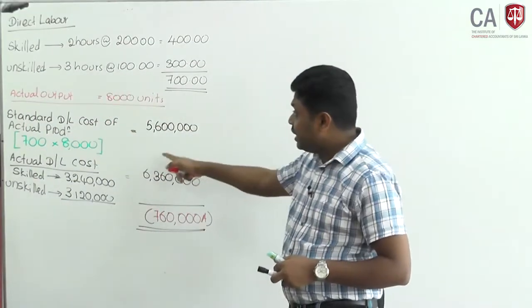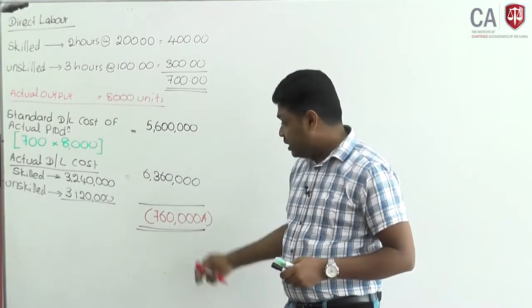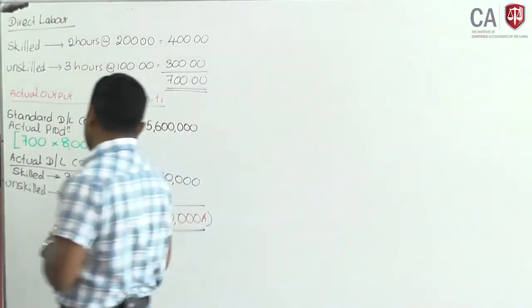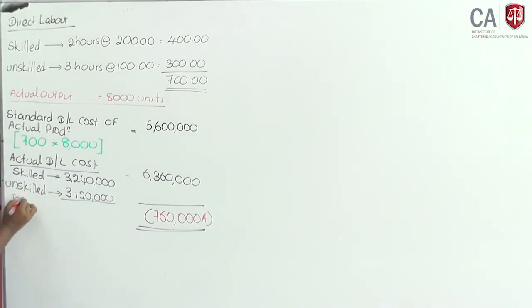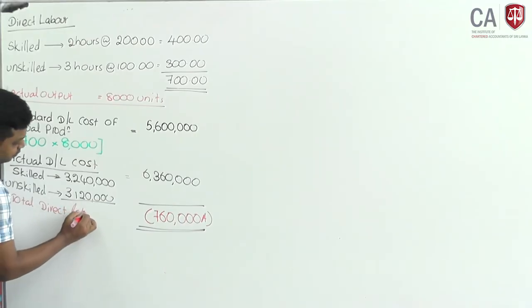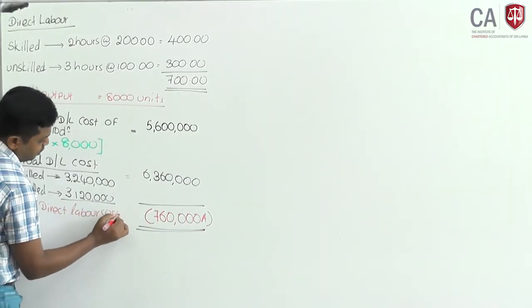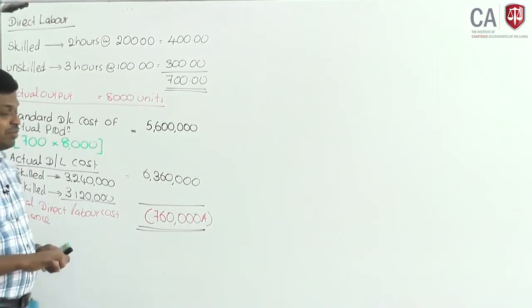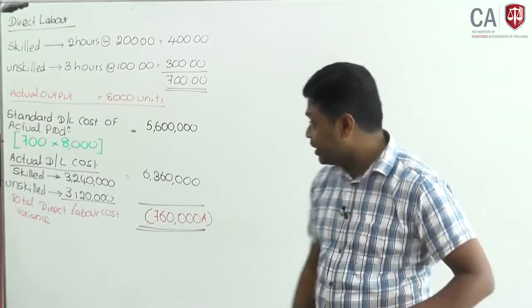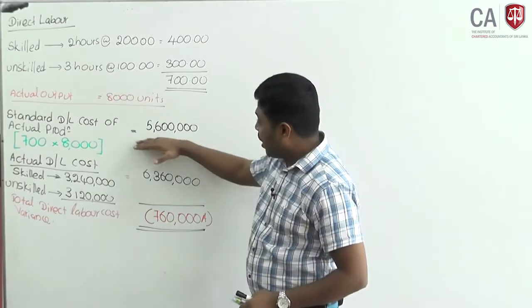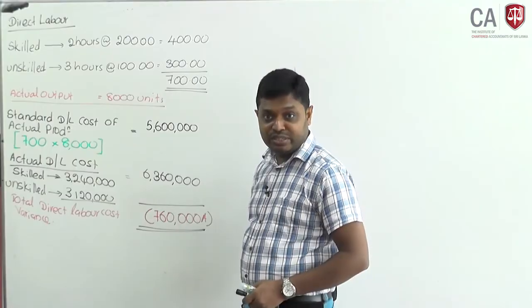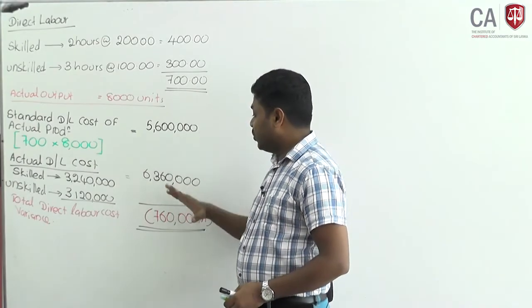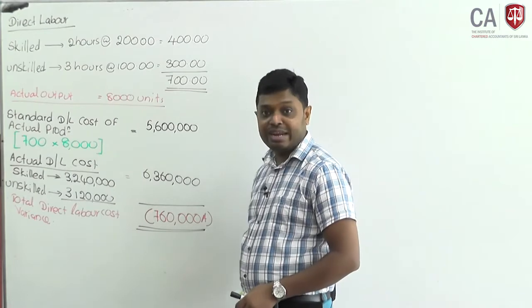This is the total direct labor cost variance: 760,000 adverse, because you expected to incur 5.6 million but you have spent 6.36 million. Therefore, the difference of 760,000 is an adverse variance.